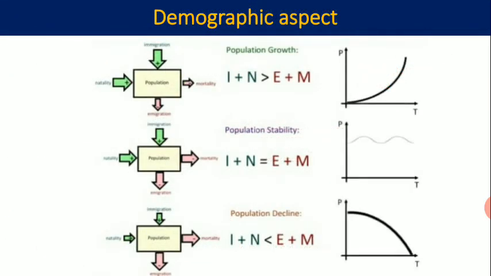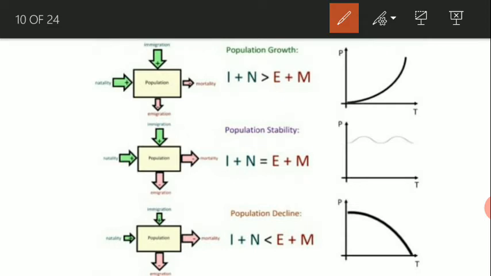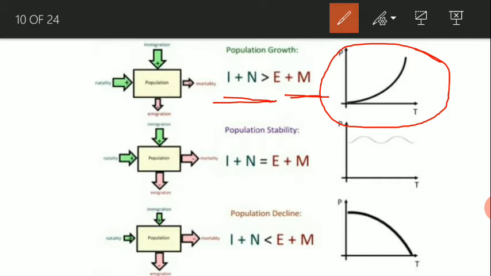Now see here, in the first case, if the positive factors are greater than the negative factors, that means immigration and natality are higher than emigration and mortality, then the population is increasing with time, a growing population. The next one, if the positive factors are equal to the negative factors, then it's a stable population, there is no such growth.